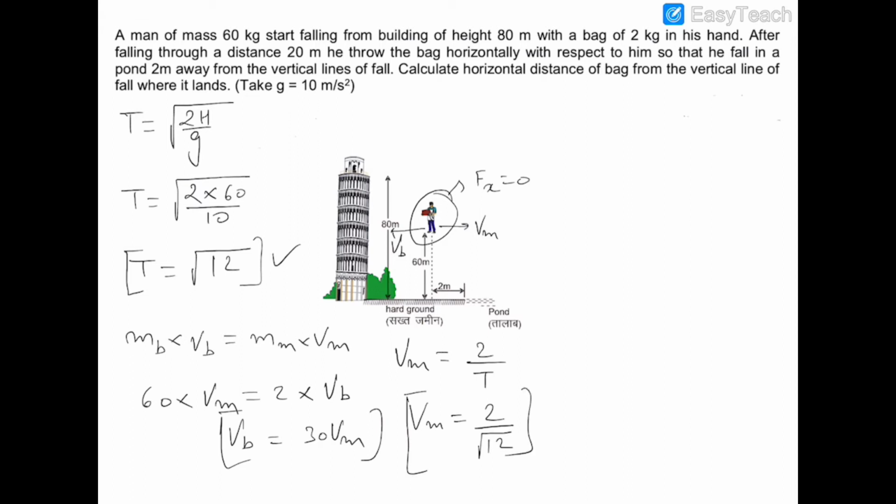So this is the velocity of the man. Now the velocity of the bag should be 30 times Vm. So this is 30 into 2 by root 12.